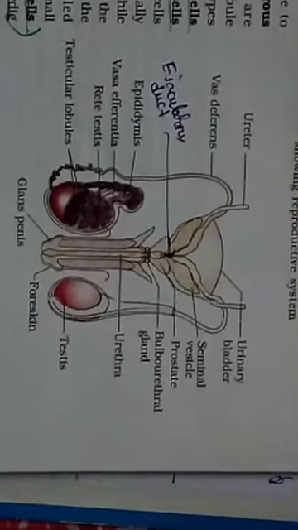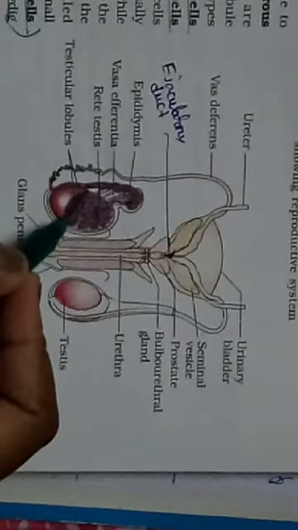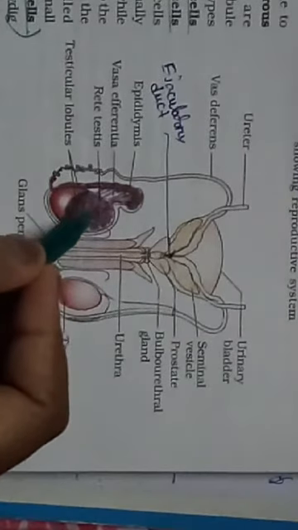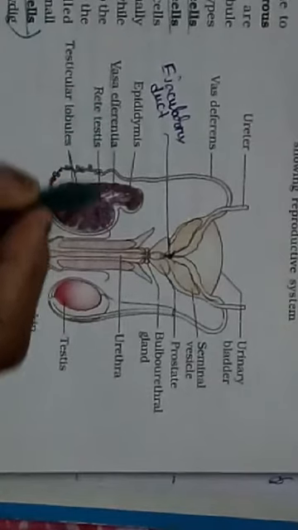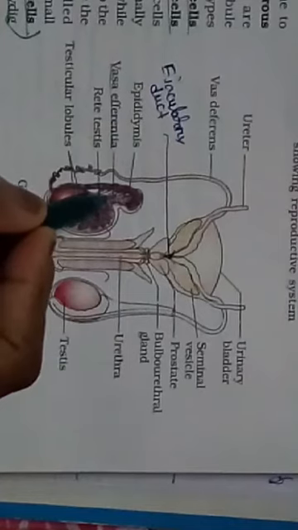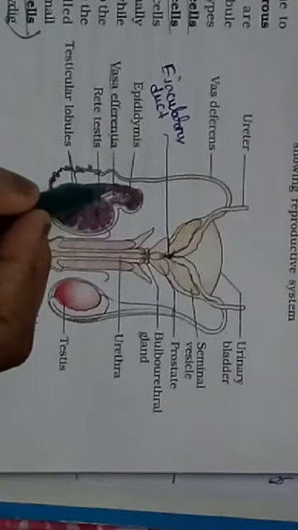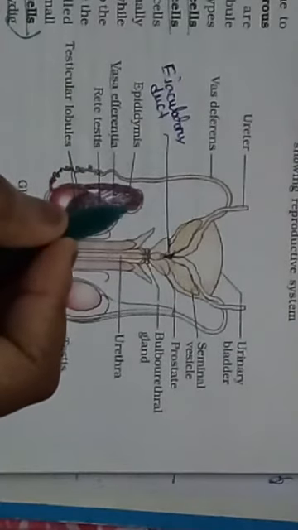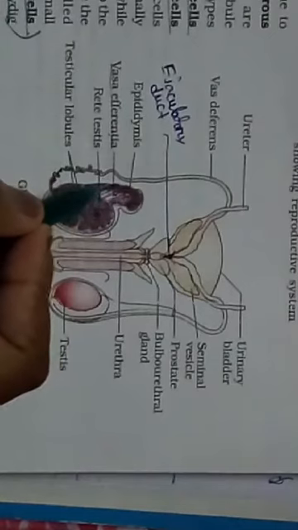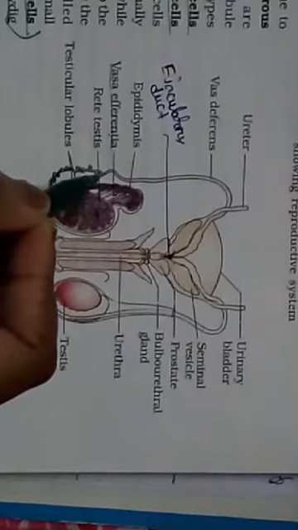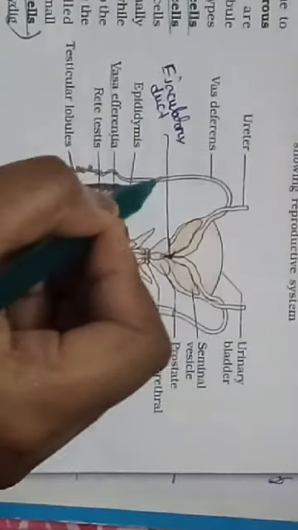Okay, so now look at this figure. In this figure, these are the seminiferous tubules. The seminiferous tubule will open into vasa efferentia. These are the vasa efferentia, through rete testis. The vasa efferentia then opens into epididymis. The epididymis will run to the posterior surface of the testis and will continue as a duct which is